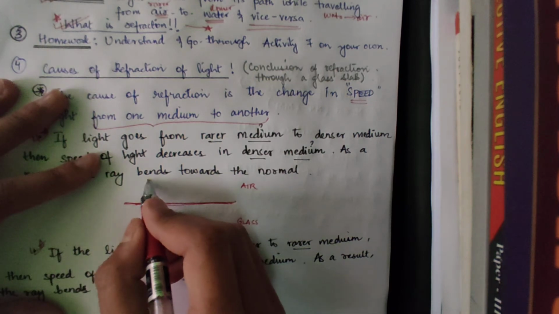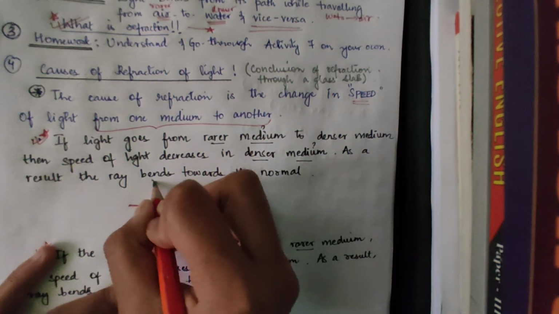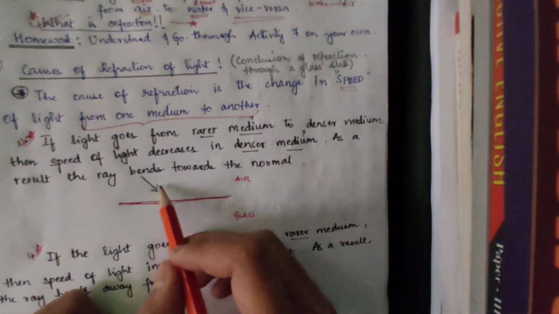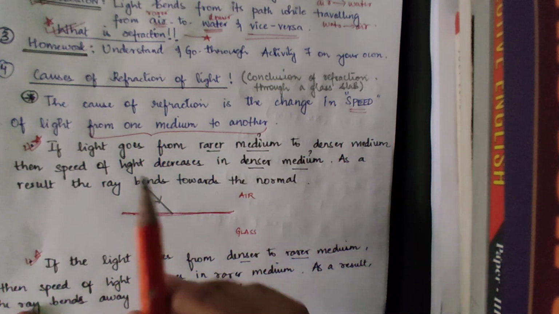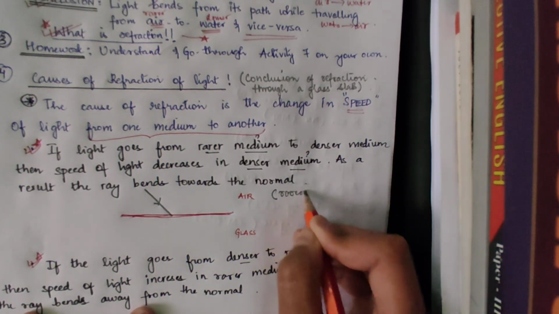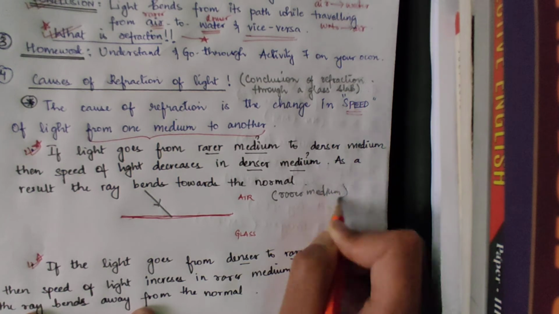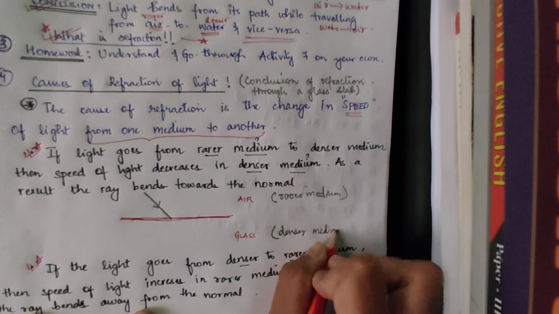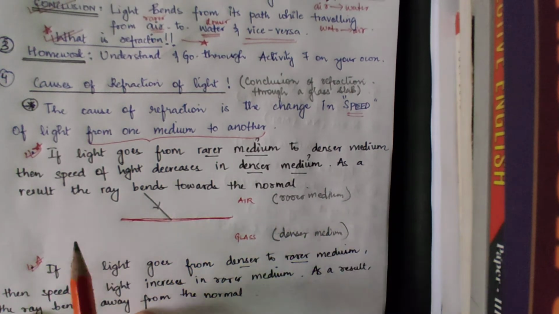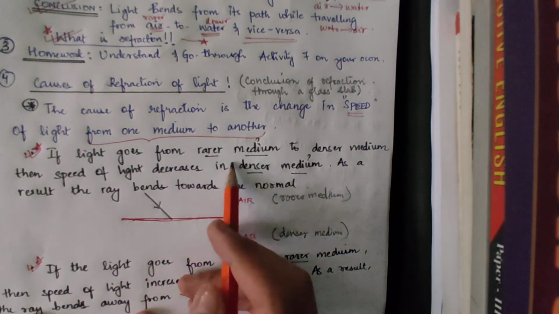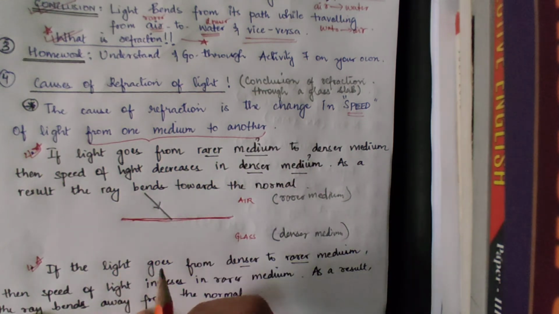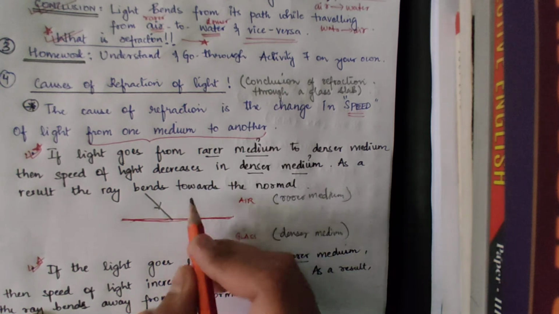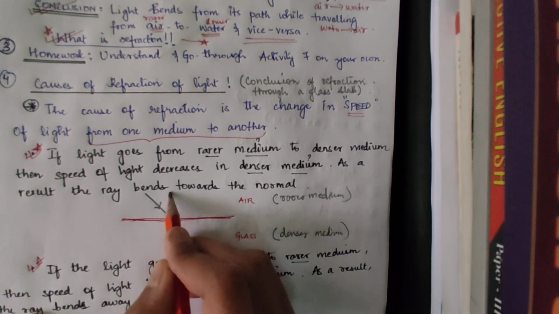So this is a ray of light. Suppose a ray of light is coming. Since it is in the air, it is coming like this. But according to the rule, air is a rarer medium and glass is a denser medium. You know that, right? Since air is a rarer medium, what does it say? If light goes from rarer medium to denser medium, the speed of light decreases in denser medium.